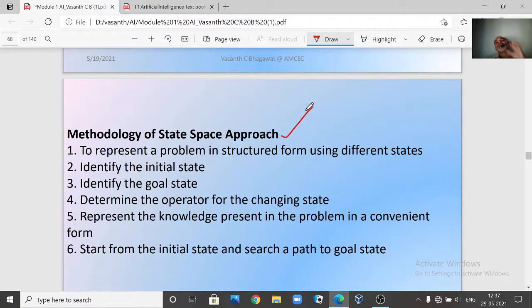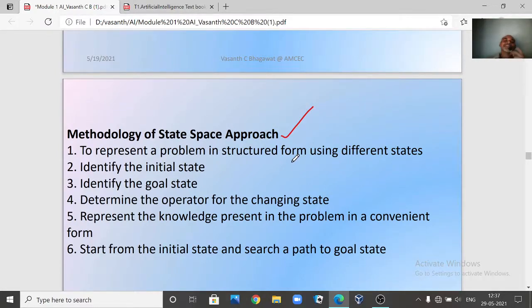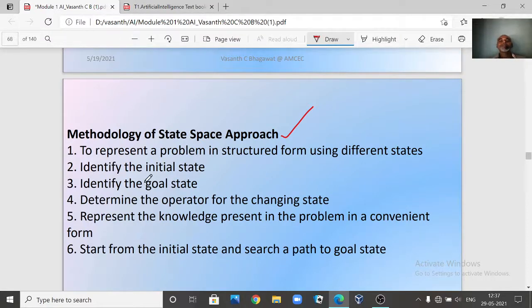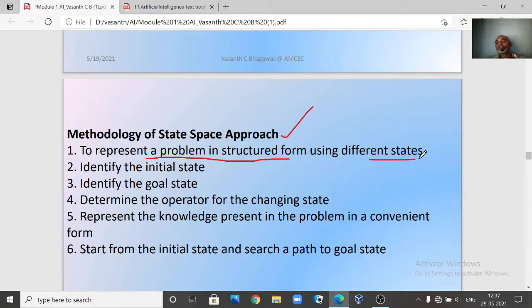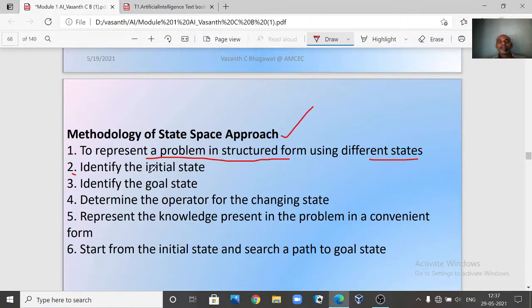Now we will come to the methodology of the state space approach. When you consider this approach, what is the general methodology by which we define the problem? The first step is to represent the problem in a structured form using different states. Depending upon the problem, you try to represent it in a more structured manner using different states. Next, the second point is to identify the initial state of your problem.